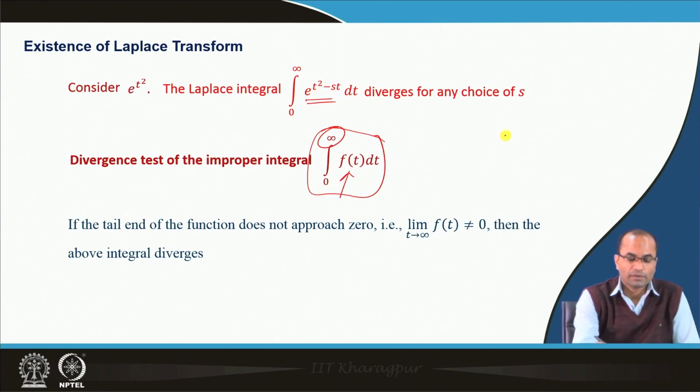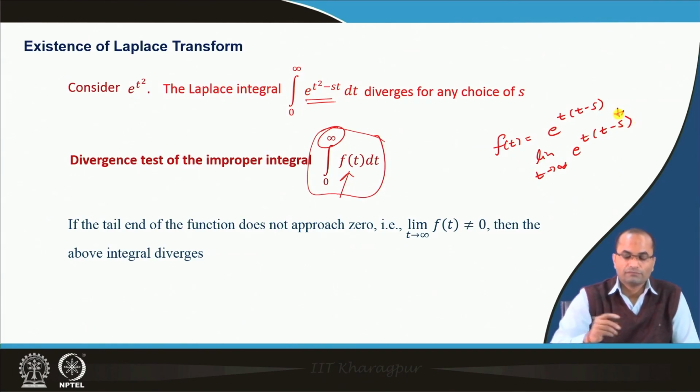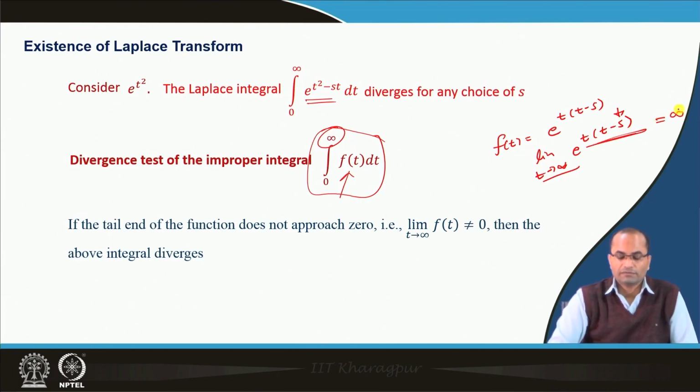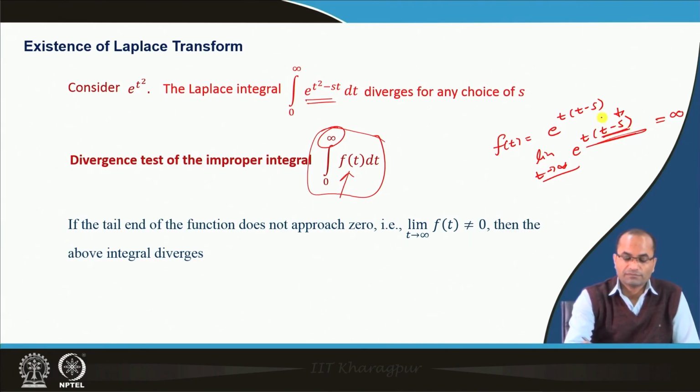So, if we look at this f t, the integrand, it is e power t square minus s t. If we talk about this limit as t approaches infinity, whatever value of s we choose, this will go to infinity, it will never go to 0, because of this t minus s factor here, and t can be very, very large.